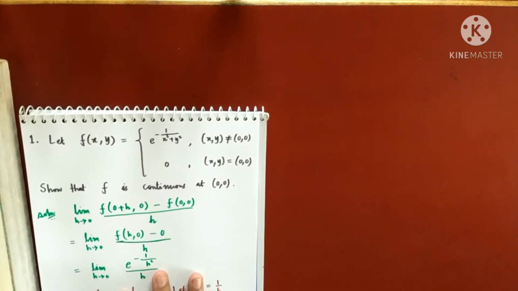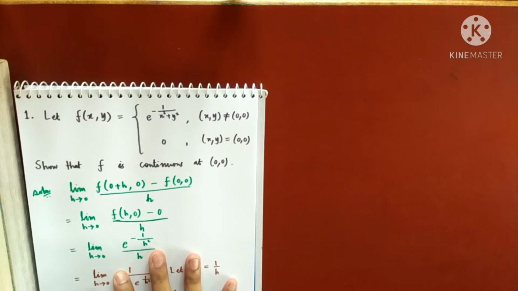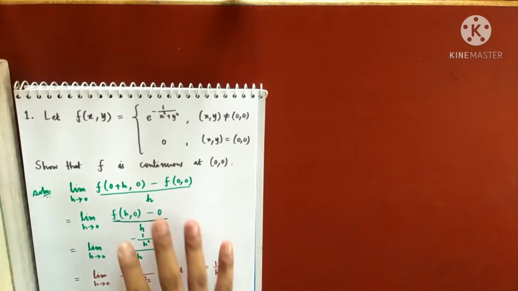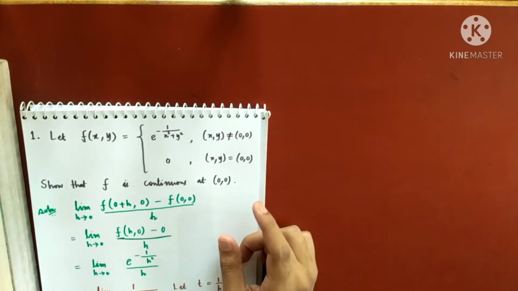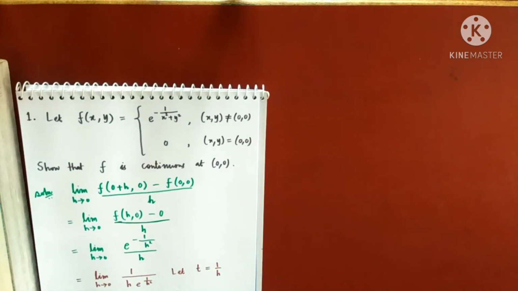But the existence of partial derivatives alone may not guarantee the continuity of the function at 0 0. We have seen so many examples. So just by calculating the partial derivatives, you cannot say that the function is continuous. By the preceding theorems, for f to be continuous at 0 0, one of the partial derivatives must exist at the point 0 0.